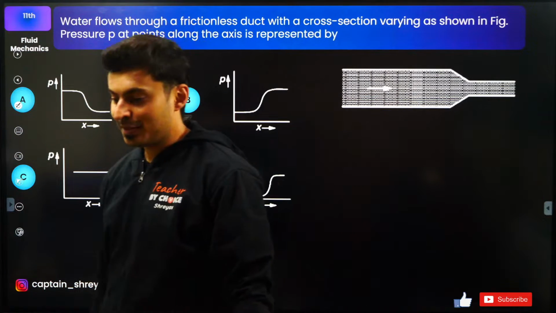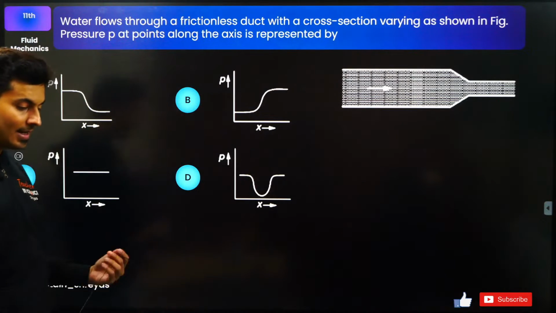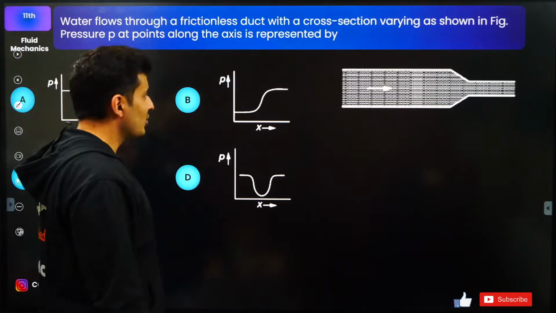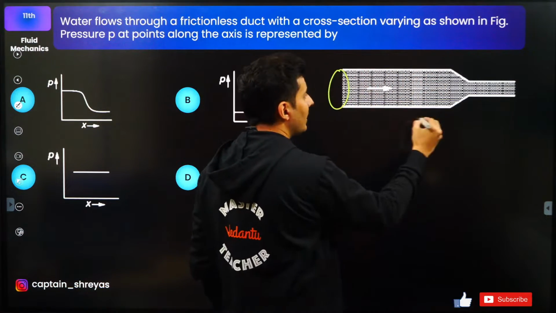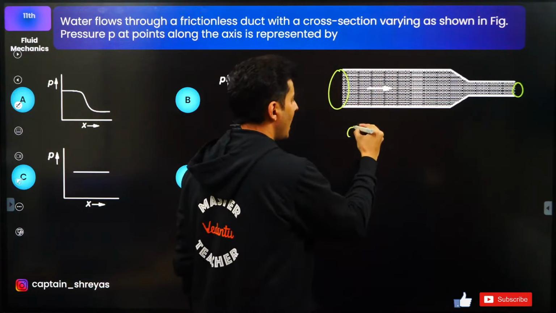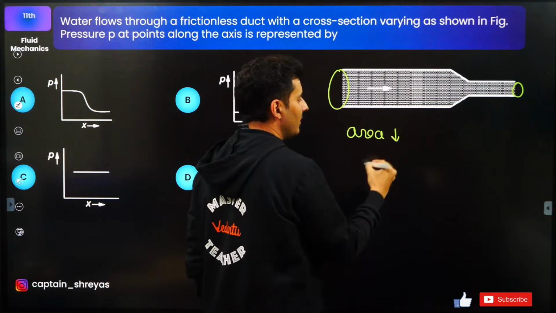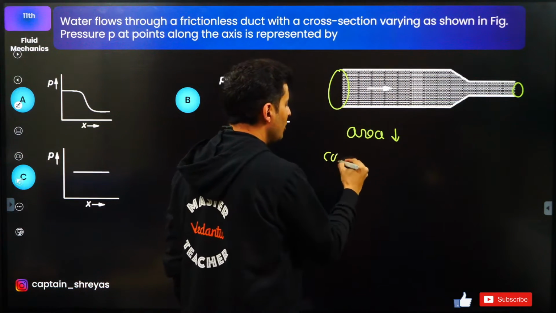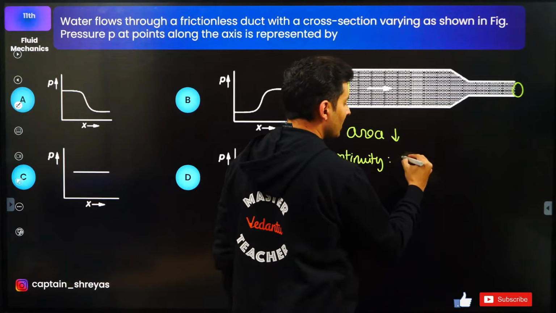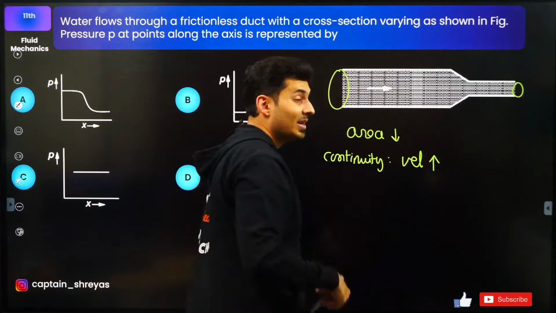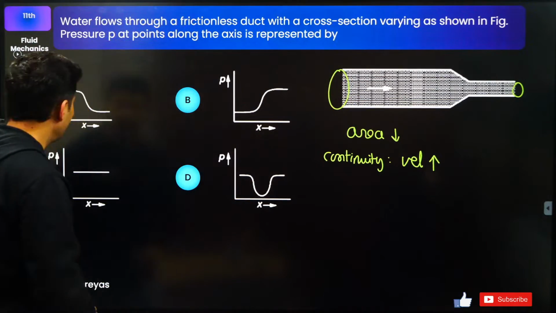Option A says... let's have a look. First of all, as you can see, the area of cross section is reducing. So here the area is more, here the area is less. As the area of cross section reduces, by continuity equation, what do we know? The velocity should increase because area into speed is constant.